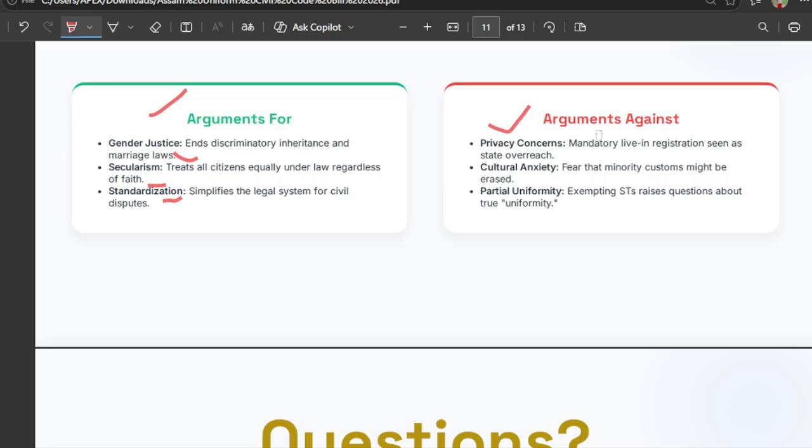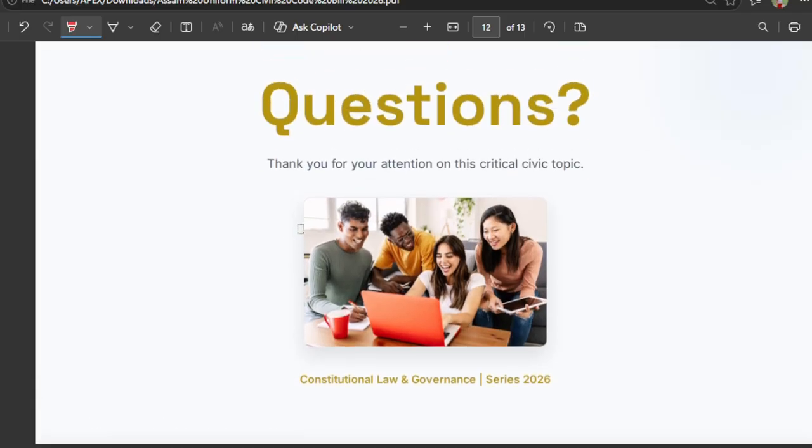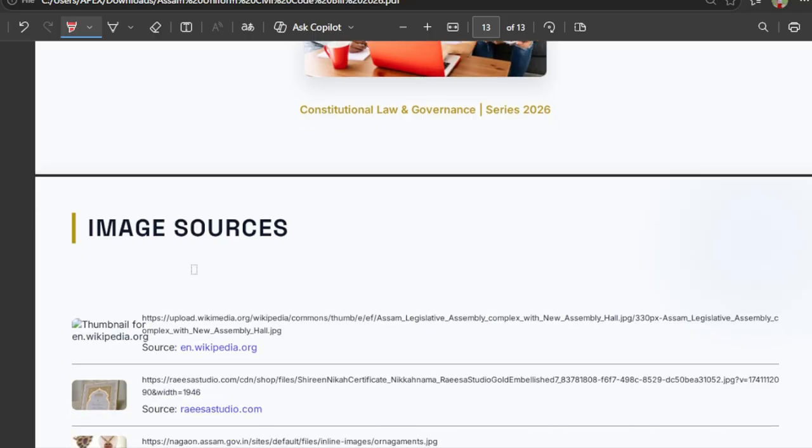Certain arguments against include privacy concerns and the cultural fear that majority custom might be erased, and partial uniformity. Some questions may be raised here; you can drop them in the comments and I'll try to cover them, as it's not possible to explain everything in the video.